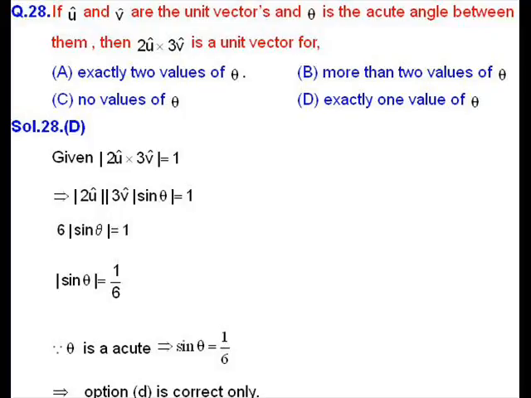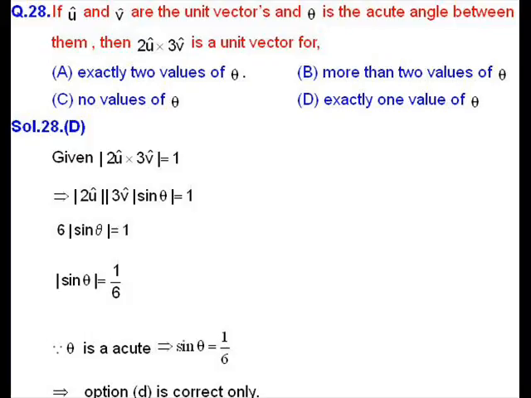Solution of question number 28. In this question we have u cap and v cap, two unit vectors, and theta is the angle between them. The given theta is an acute angle, that is, the value of theta lies between 0 and 90. Now we have to find the number of values of theta for which the vector 2 u cap cross 3 v cap is going to be a unit vector.